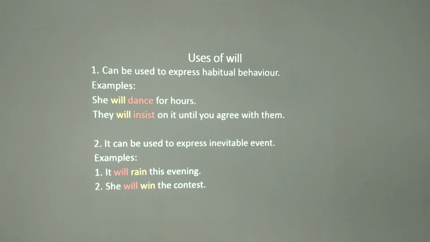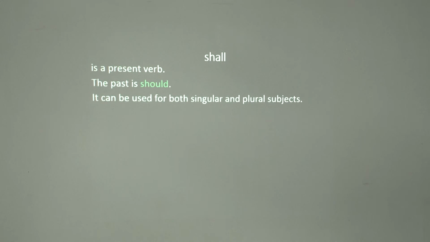Then let's look at shall. We are saying that shall is a present verb, as we have it there. It's in the present form. The past form is should. Then we say it can be used for both singular and plural subjects. Examples: I shall pay for the goods. I'm here to do it.